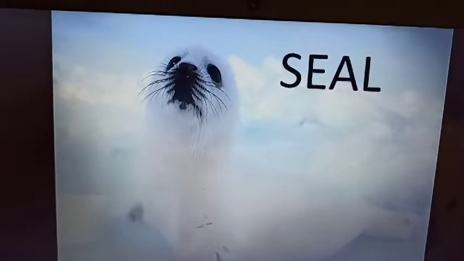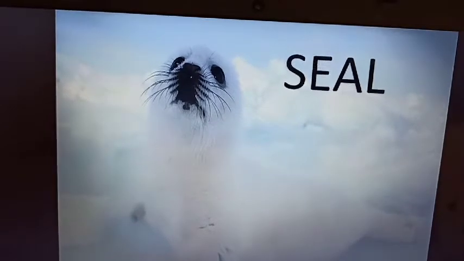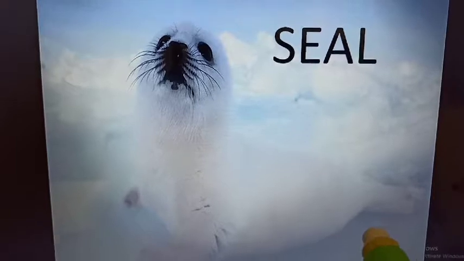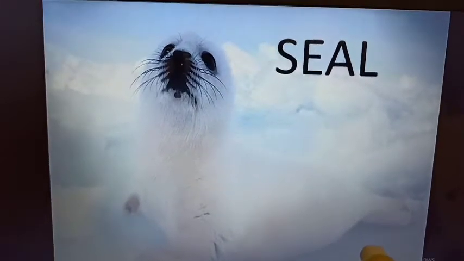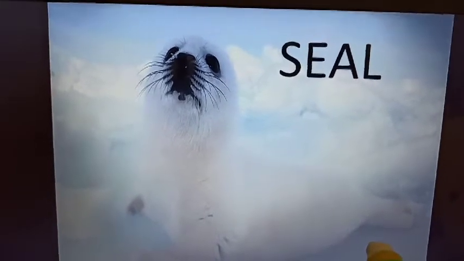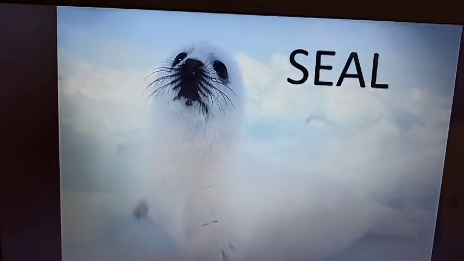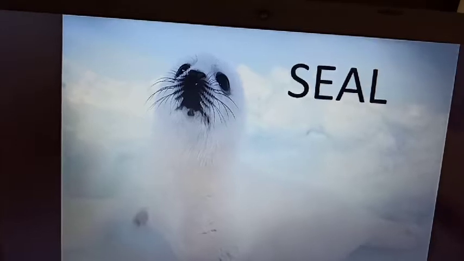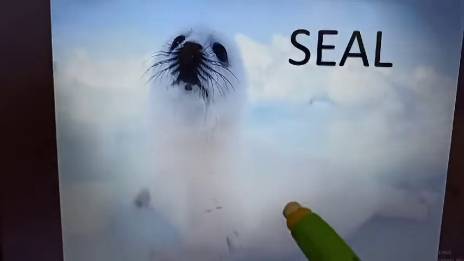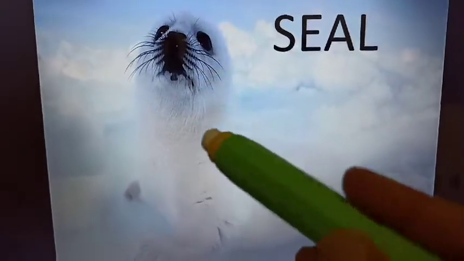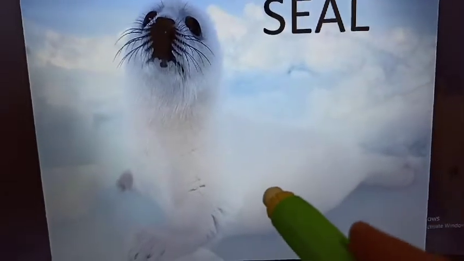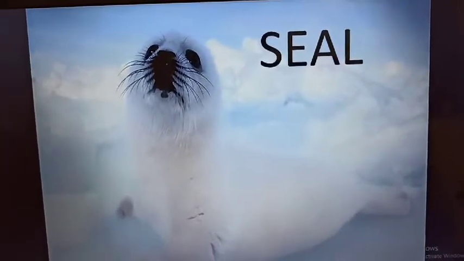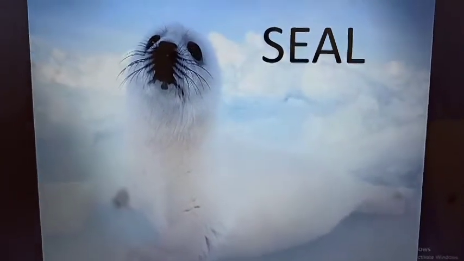Means they always live in those regions, like the Arctic region or Antarctic region, where snow is always there and sea is also there. They also have blubber inside the skin, means a thick fat layer inside the skin, which protects their inner organs from cold conditions.